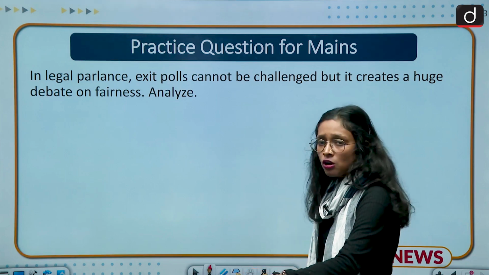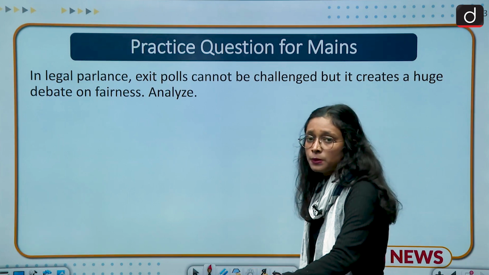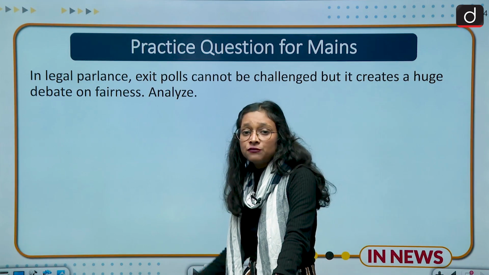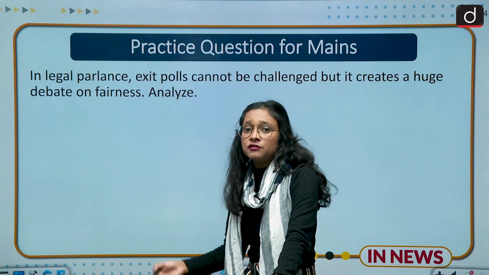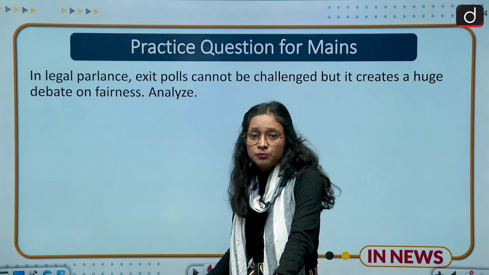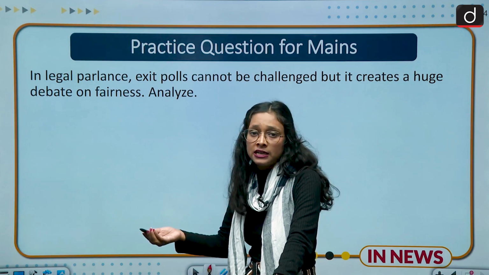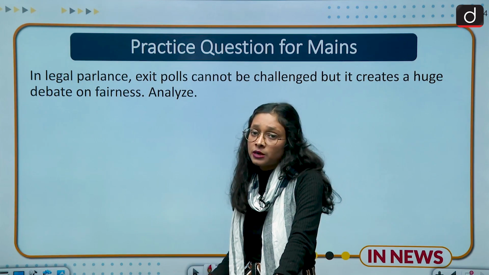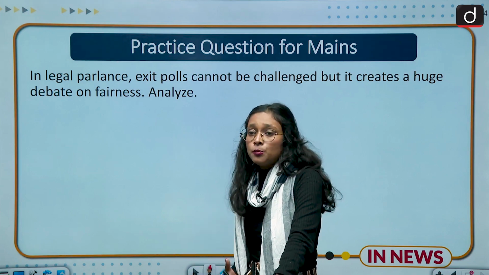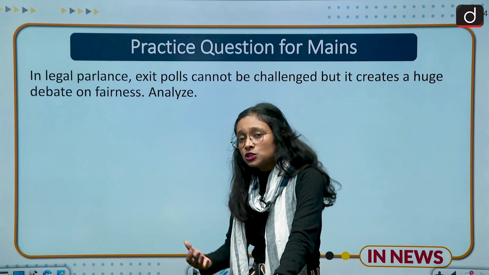Analyze. So we have already discussed that it cannot be banned, and the Supreme Court has not banned it. If it were banned, it would infringe our freedom of speech and expression, and the Supreme Court cannot do that because that's our fundamental right, and we cannot snatch fundamental rights from citizens. So that's why it cannot be banned. But what are the ethical issues involved?